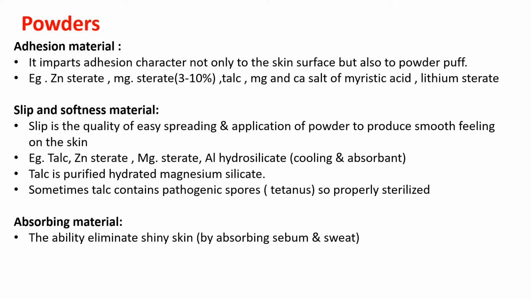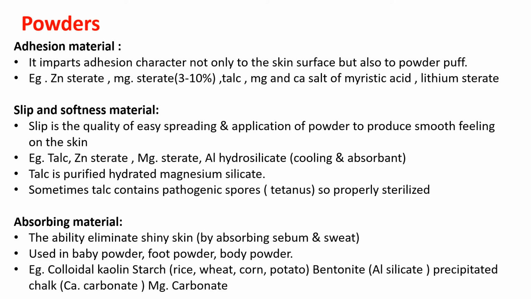Absorbing material, such as starches, is generally employed in baby powders. Starches like rice, wheat, corn, or potato can be used as absorbing material, but in very small amounts, because if they are exposed to a humid environment, they may attract fungus, so the amount should be very small. Then bentonite or magnesium carbonate can also be used as an absorbing agent.